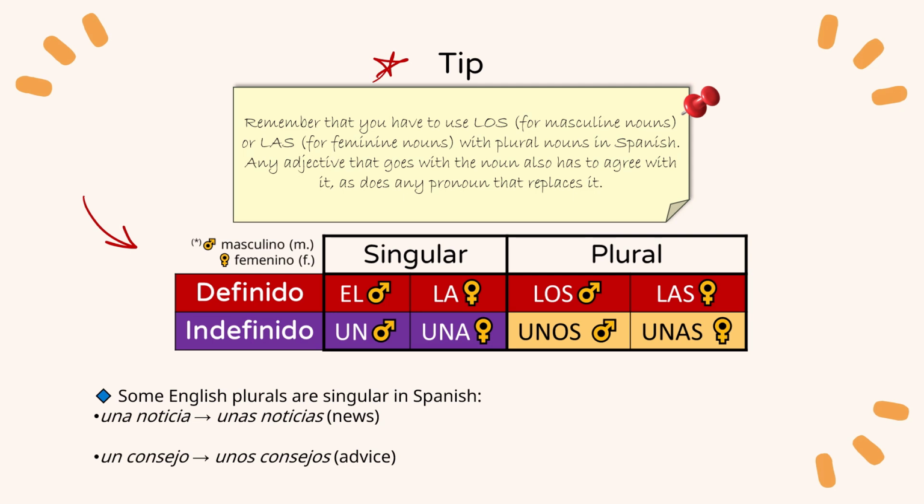Now something tricky. Some uncountable nouns in English are countable in Spanish. News is uncountable in English, but in Spanish we say una noticia, a piece of news. And advice becomes un consejo, and it's plural, unos consejos.